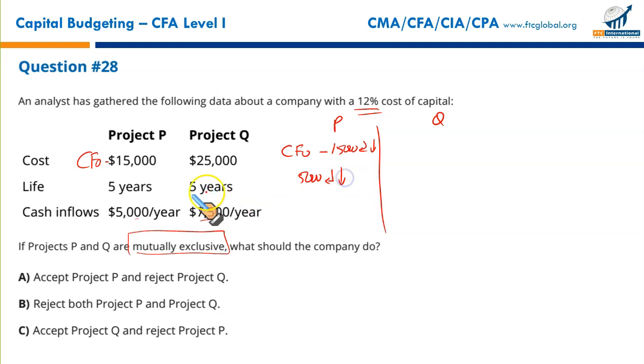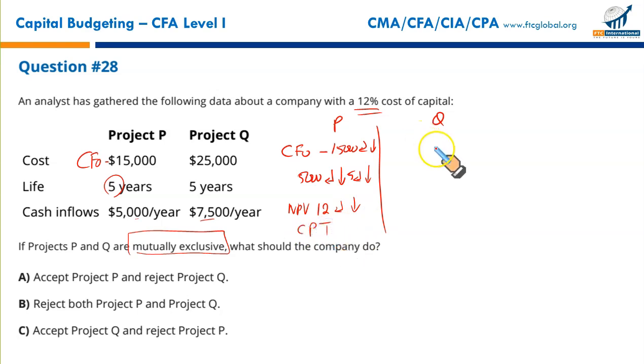Press down arrow key. Since this 5,000 has a frequency of 5, it is coming in the next 5 years, you will press 5, press enter, press down arrow key. All done. Press NPV. The system will ask you to enter the discount rate, that is 12% given. You will press enter key, press the down arrow key, press CPT, and you will get your result.